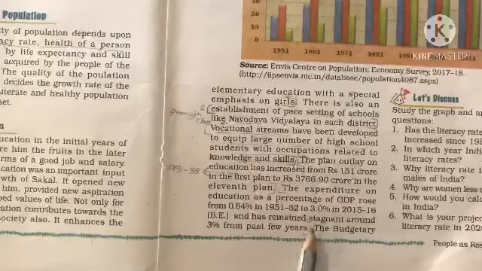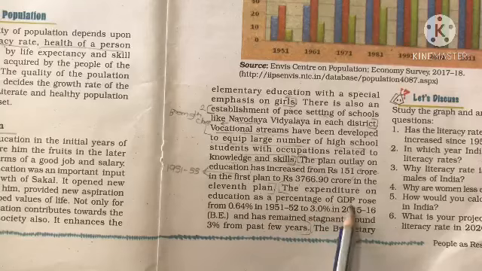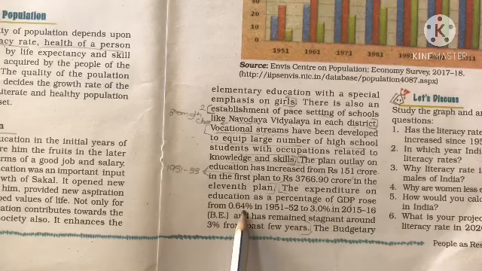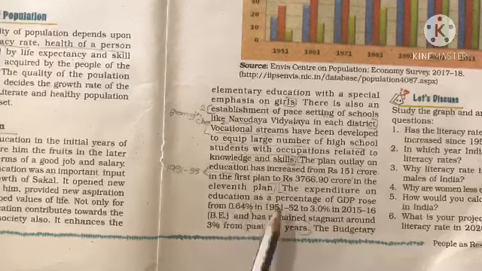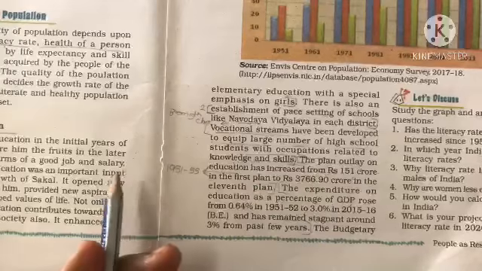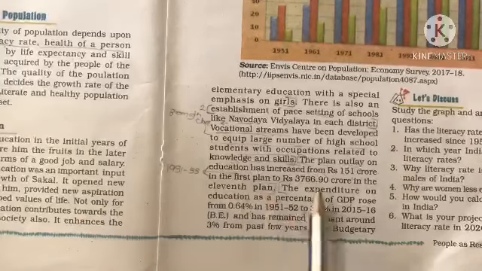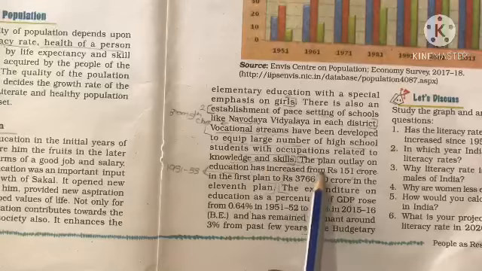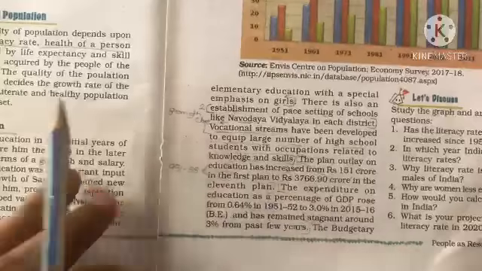Understood? In the same way, the next line: the expenditure on education as a percentage of GDP rose from 0.64% in 51-52 to 3% in 2015-16. This is also the same way. Or they may give one statement and ask, state whether it is true. Rewrite the sentence can also come from this. The figures may be changed, and they may ask you to rewrite the correct sentence. So these are important.